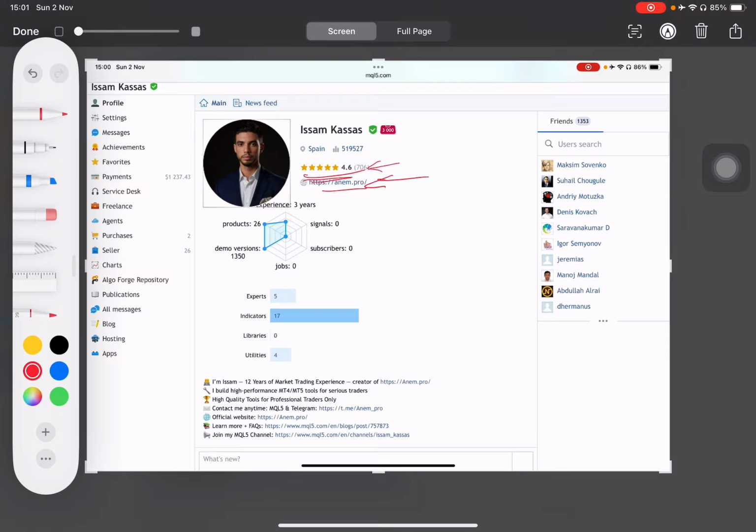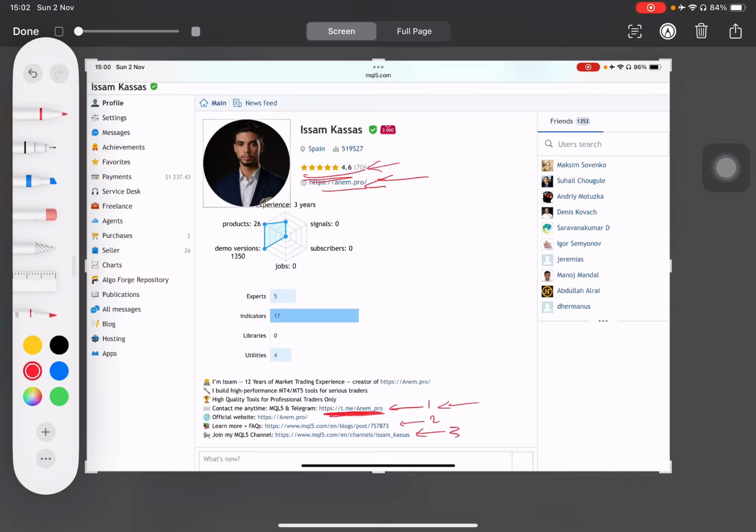Now, what I want you to pay attention to as well is these three links here. This is the number one link, this is number two, and this is number three. So number one is my Telegram, where you can contact me anytime as well. You can contact me in MQL5 and I'll be happy to answer all questions. And if you could not reach me through MQL5, you can still use Telegram. That's something that I use all the time.